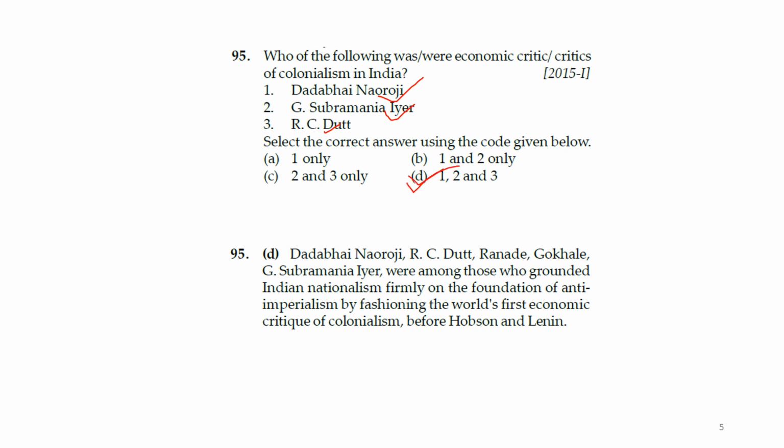Not only he, others also. Dadabhai Naoroji, R.C. Dutt, Ranade, Gokhale, Iyer were among those who grounded Indian nationalism firmly on the foundation of anti-imperialism. They were the world's first economic critics of colonialism, before Hobson and Tapling. So not only Dadabhai Naoroji, Subramania Iyer and R.C. Dutt, but Ranade and Gokhale too have all given the critique. So the answer is D.